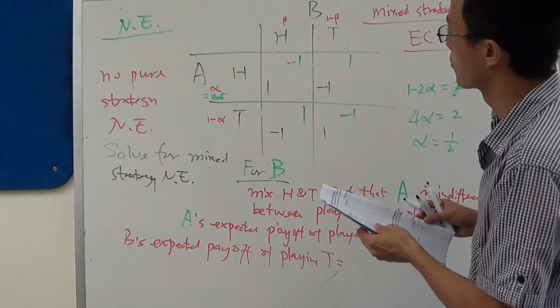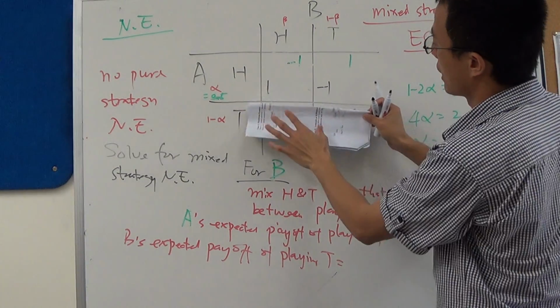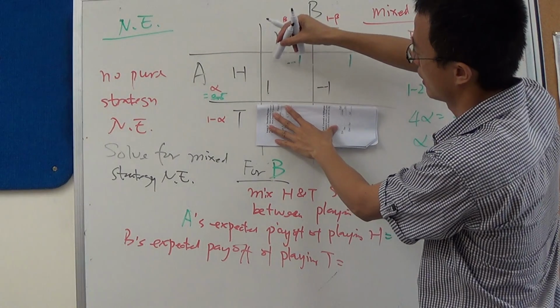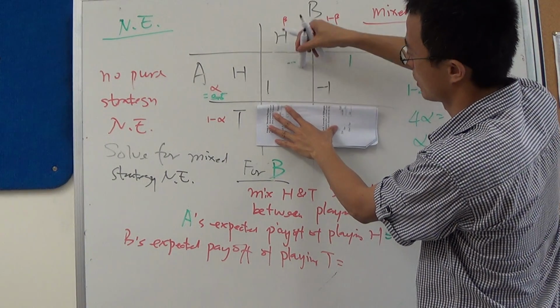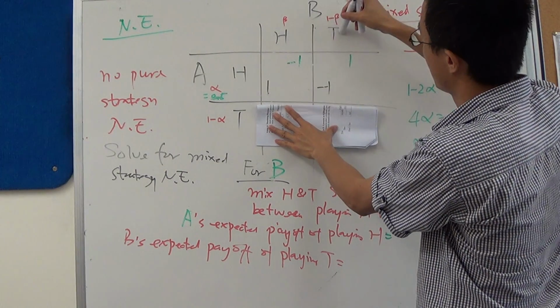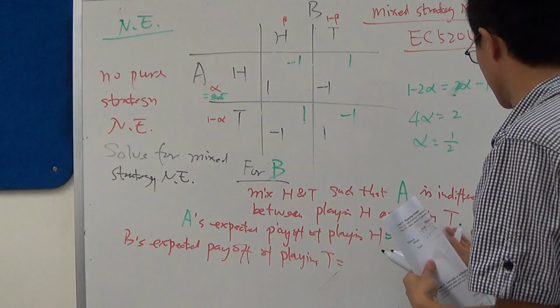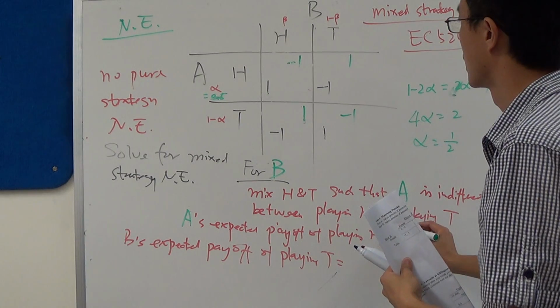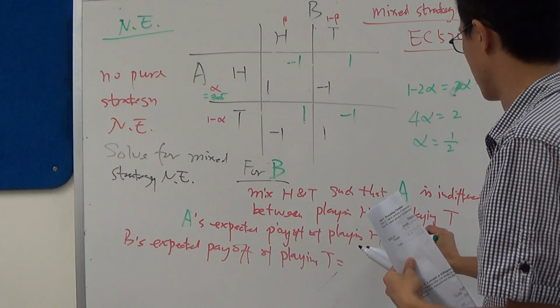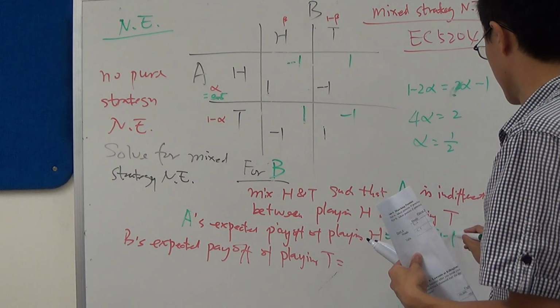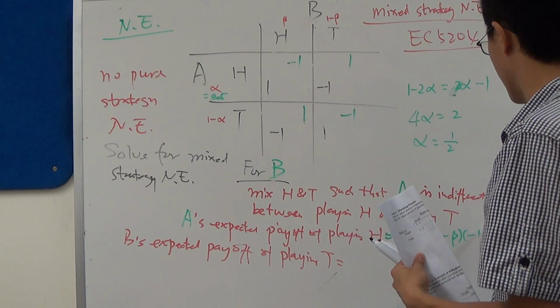So if A plays head, then there's beta chance that he's going to end up in this cell getting a payoff of 1, and 1 minus beta chance of getting a payoff of -1. So there's beta chance of getting a payoff of 1, there's 1 minus beta chance of getting a payoff of -1.